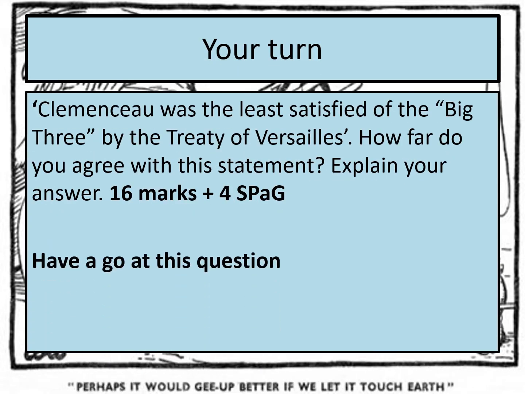If you haven't had a go at this now in your own time by pausing it after each paragraph, have a go at it now. The question could be done in different ways, of course. It might say Wilson was the least satisfied, it might say Lloyd George, it might be Clemenceau was the most satisfied. This question can come in a variety of different ways, as could the one that we looked at earlier.